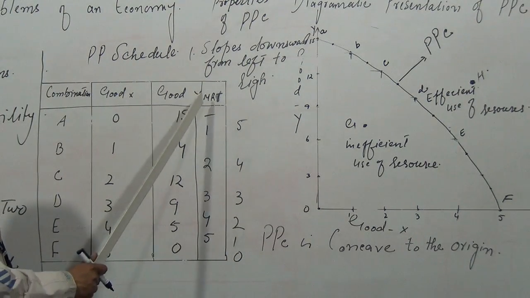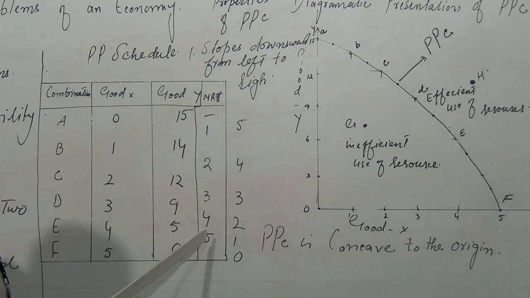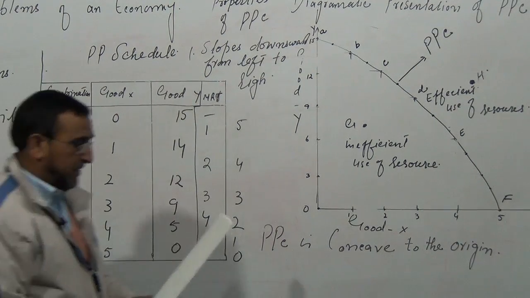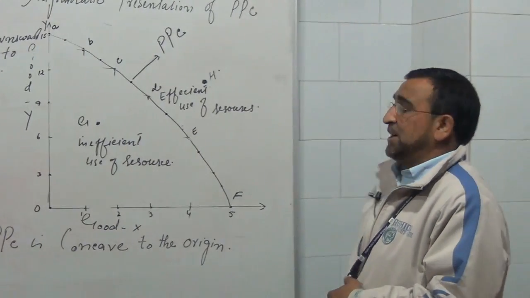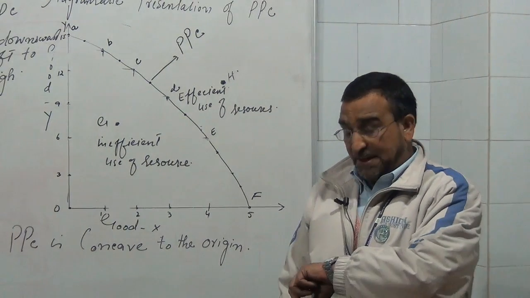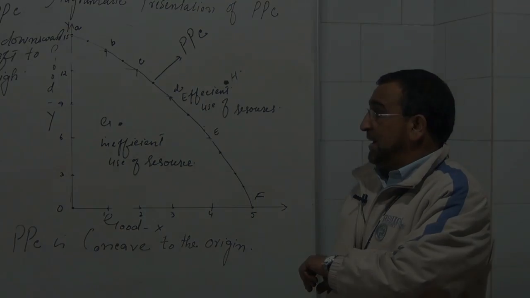Simply because of marginal rate of transformation. The marginal rate of transformation is increasing. There are so many things which are very much related to the production possibility curve that may be in the next class which I am going to deliver before you.